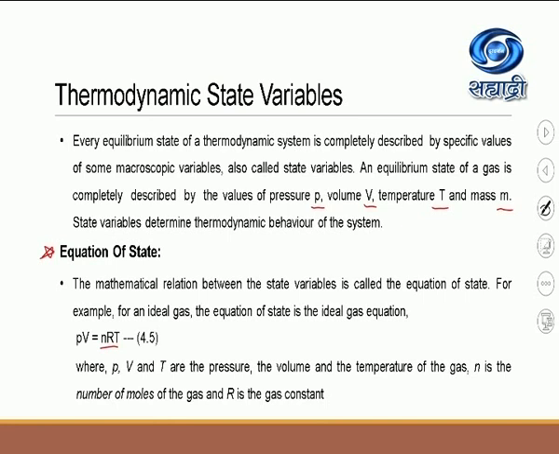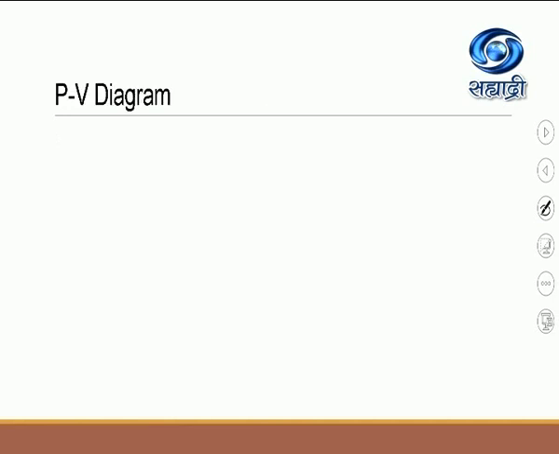It gives you the mathematical relation between the three state variables, that is P, V and T. The relation between P, V and T you can describe by a single relation, and that equation is called the equation of state. And remember, to get the validity of the equation of state, the necessary condition is the system should be in thermodynamic equilibrium so that the equation is valid.